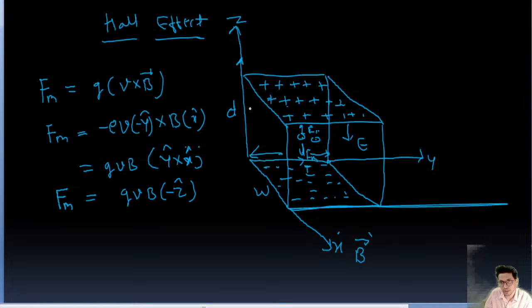Because of that, along the direction perpendicular to y and the magnetic field, the voltage difference will be created, and that voltage difference is called Hall voltage, guys. Okay. So now we know at equilibrium,